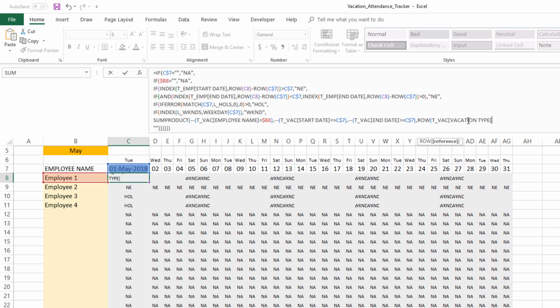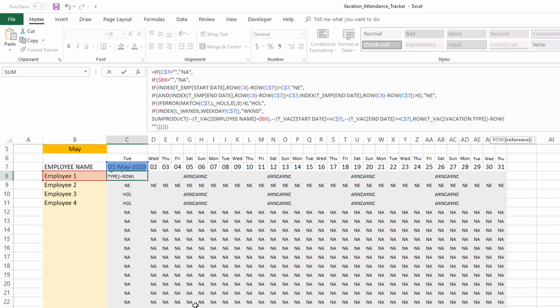Okay, so we did that. So now we know all of this. When we close this one, the SumProduct is going to give you, whenever the employee matched and the start date and end date overlapped, the row number there. Once we get the row number, we need to subtract the header, because the row function usually gives the row in the sheet, but we want to subtract the header.